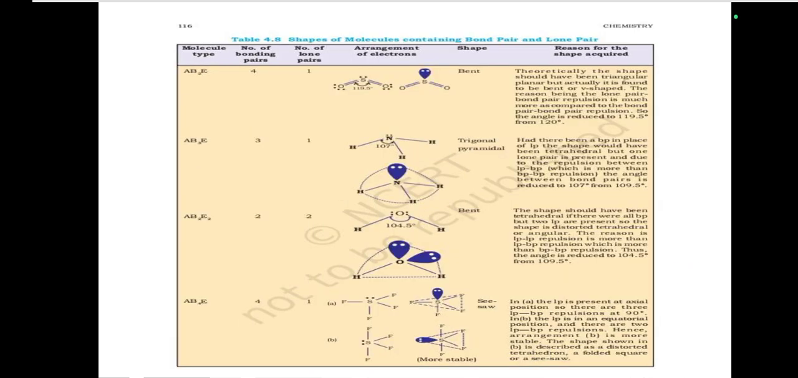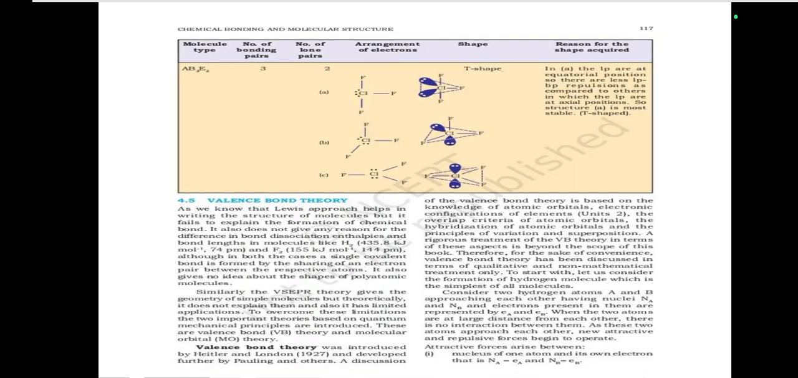And Table 4.8: shapes of molecules containing bond pairs and lone pairs. Molecule type, number of bonding pairs, number of lone pairs, arrangement of electron pairs, shape and reasons for the shape acquired. Valence bond theory.